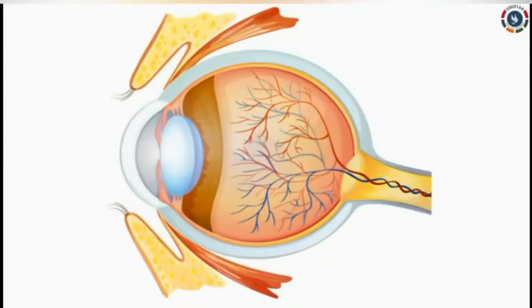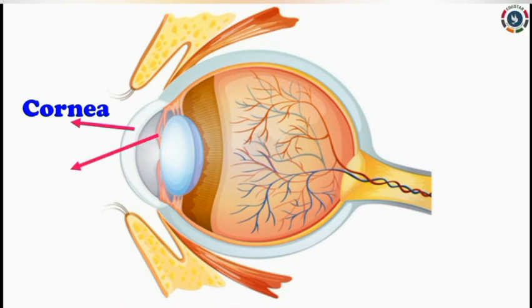The first part of our eyes is cornea. This is the first transparent layer. In the front of the eye, you can see the circular and transparent part. It is called cornea. What is this? Cornea. It is the outer transparent layer covering the visible part of the eye.